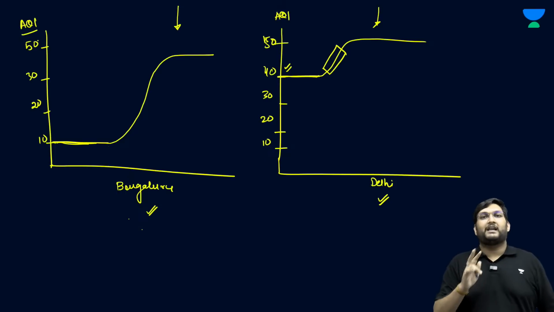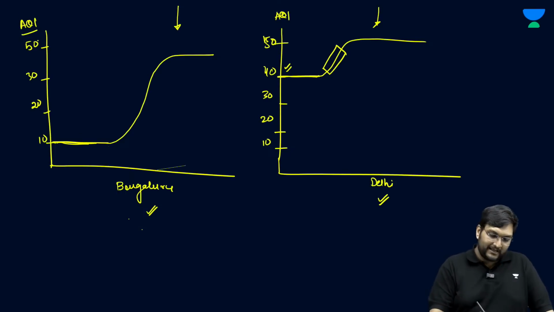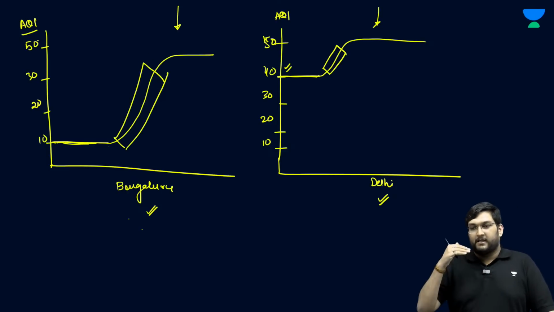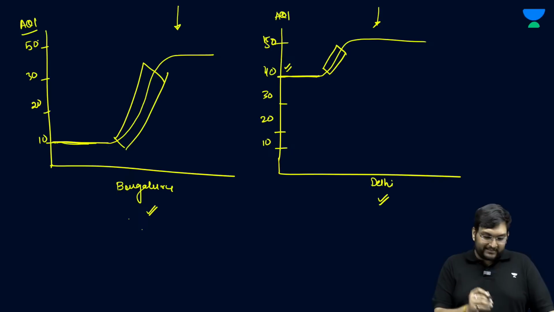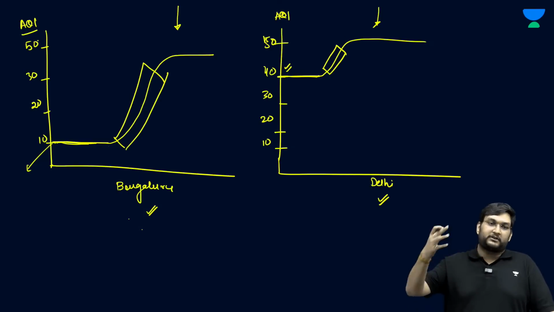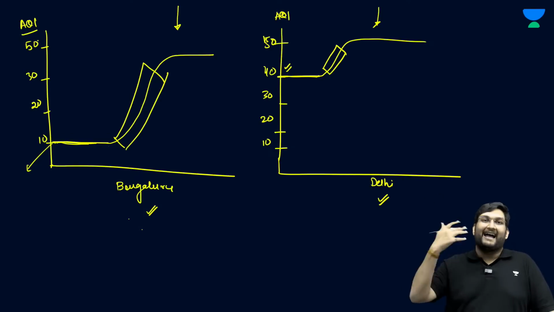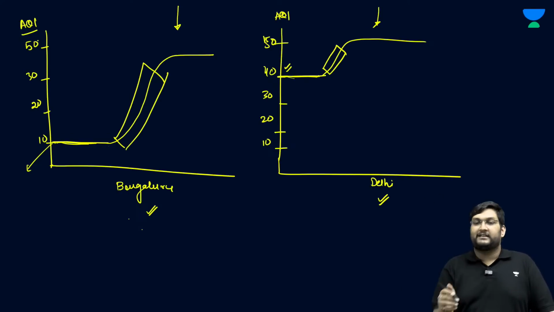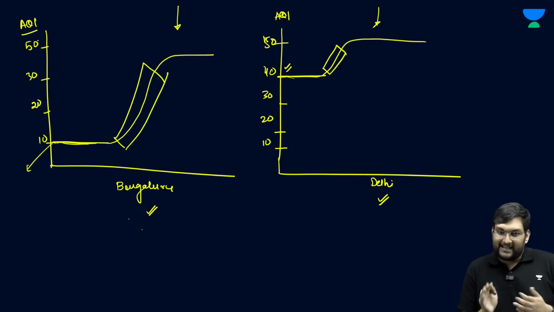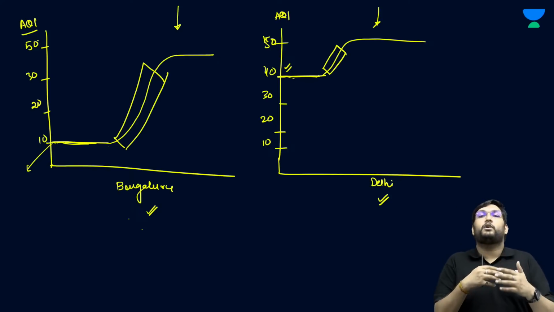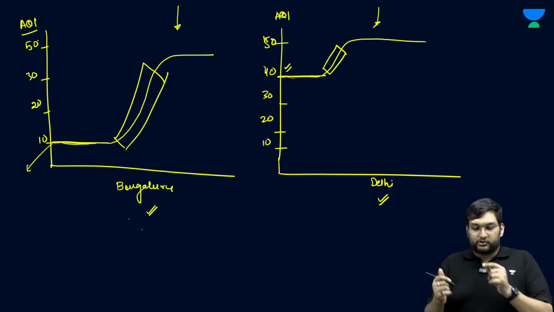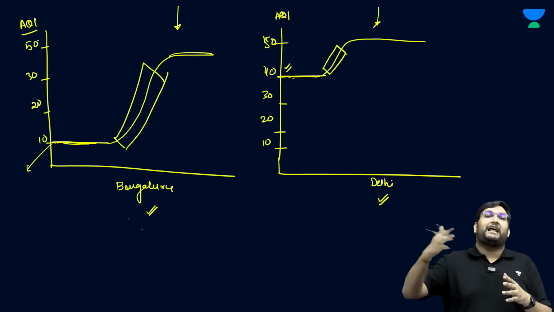But in Bangalore, what the Lancet report is saying is, in this phase, there will be a massacre. The percentages will double because firstly the baseline was lower, people were not introduced to the AQI of 40 or 30 at that point of time, and vulnerable people in Delhi would have either taken precautions. Here vulnerability would not have been an issue, but now in the increasing phase there is a more dangerous chance of actually getting more mortality. So by the time it plateaus, the mortality would have been higher.